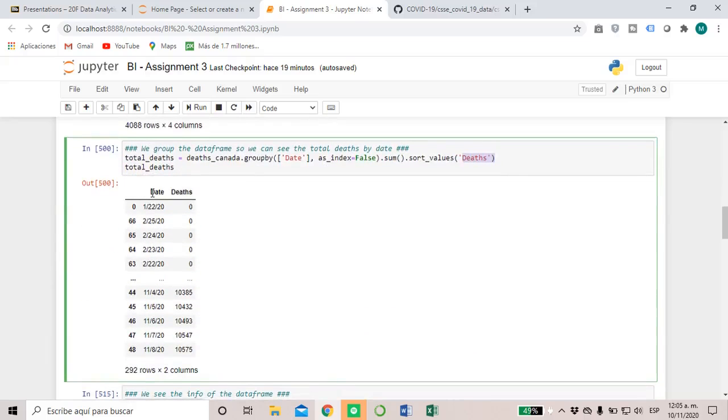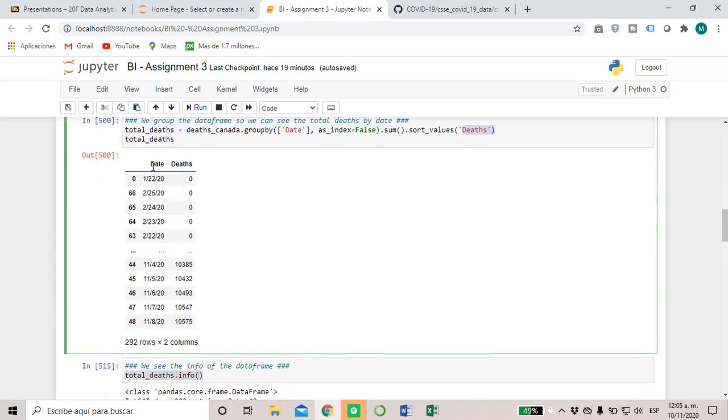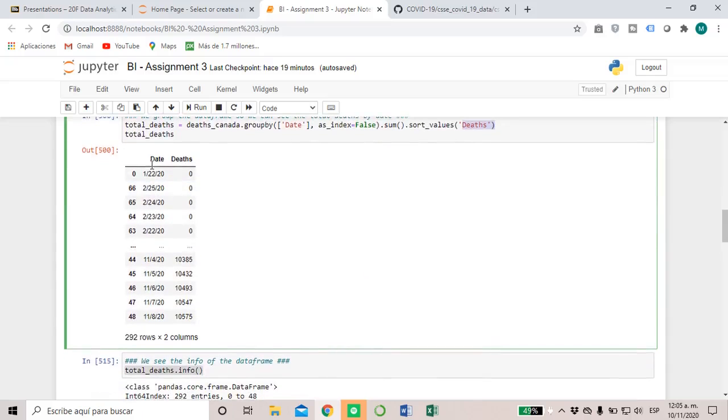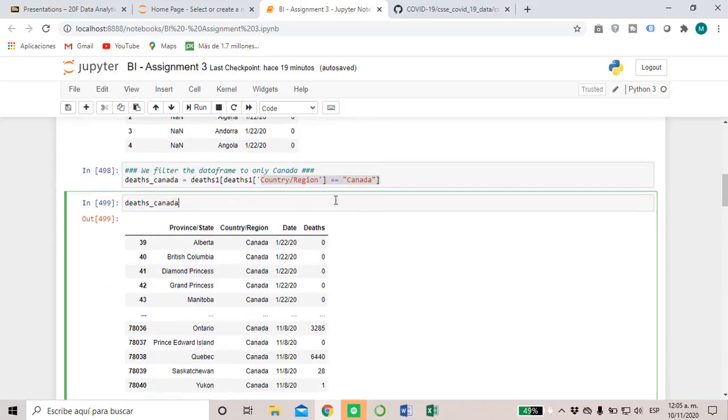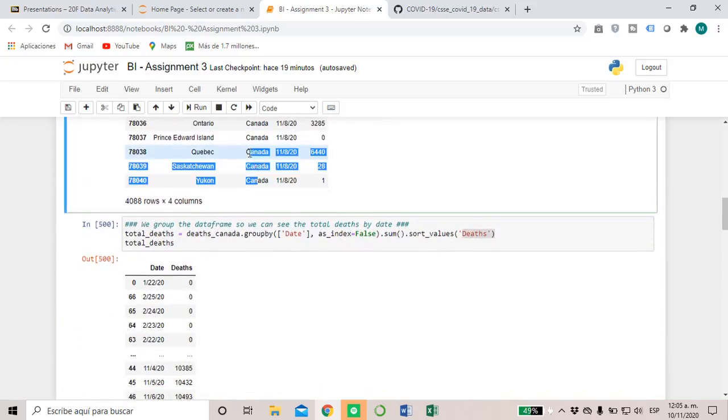Here we can see my final data frame with all the information that I needed, that basically are the date and the total debts. I already filtered this, so I know this is the information only from Canada.